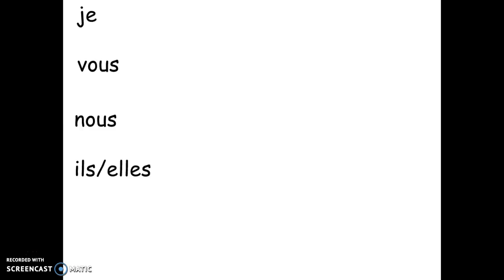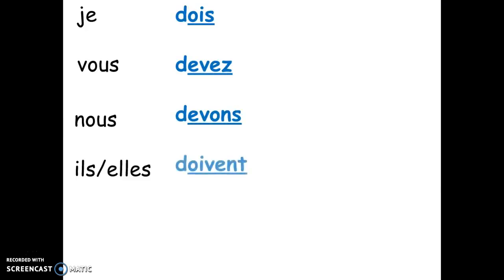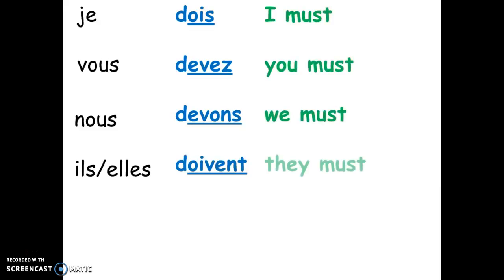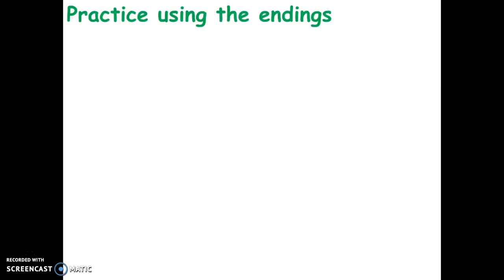Here are some examples. Okay, so je dois, vous devez, nous devons, ils, elles doivent, I must, you must, we must, they must. Okay, a little bit of practice using the endings. Feel free to pause the video at any time to practice.